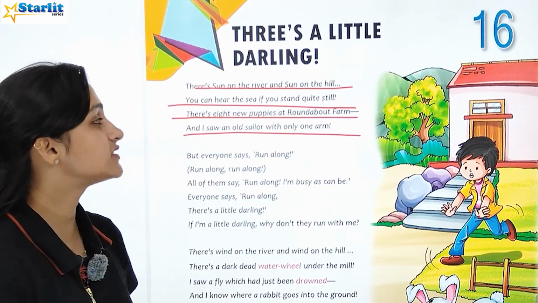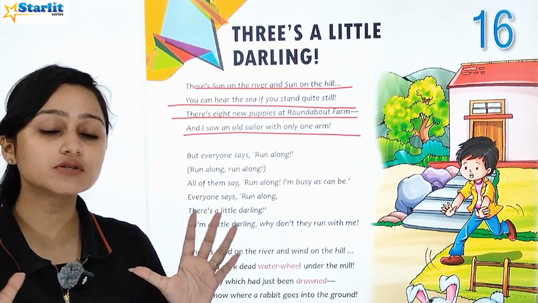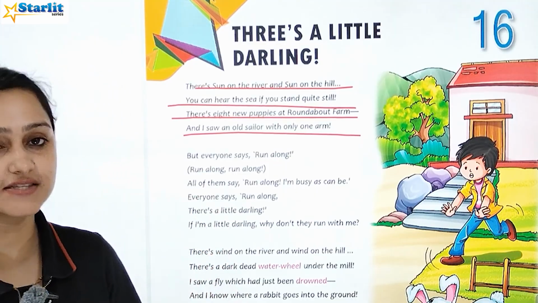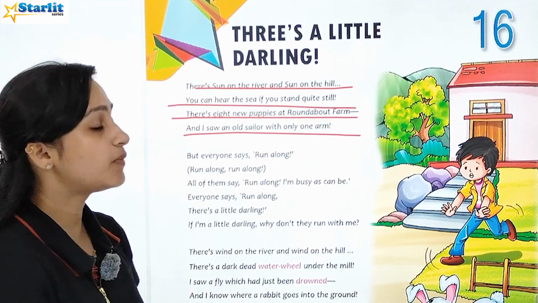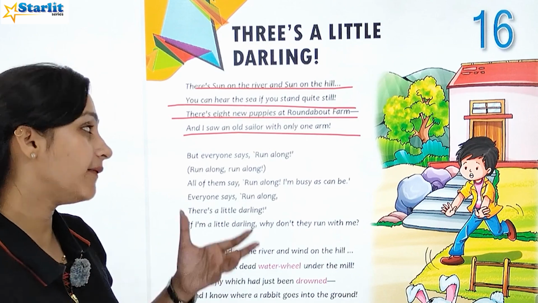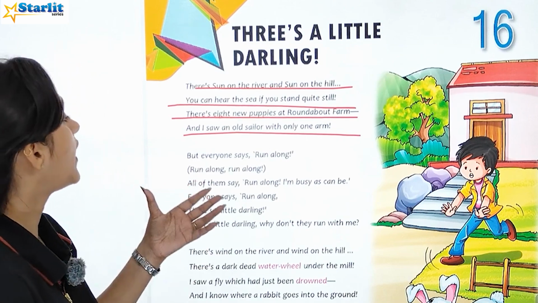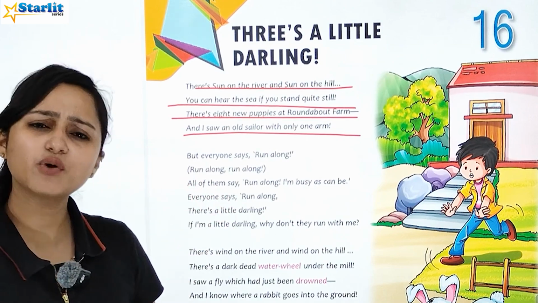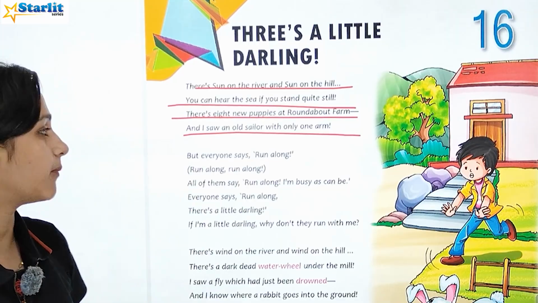You can hear the sea if you stand quite still. आप सुन सकते हो sea को अगर आप वहाँ शांति से खड़े रहो. There's 8 new puppies. वहाँ पे new 8 puppies हैं round about farm में. और I saw an old sailor. मैंने एक पुराना sailor देखा है जिसका एक ही arm है.